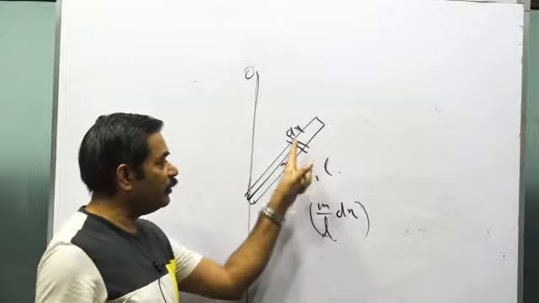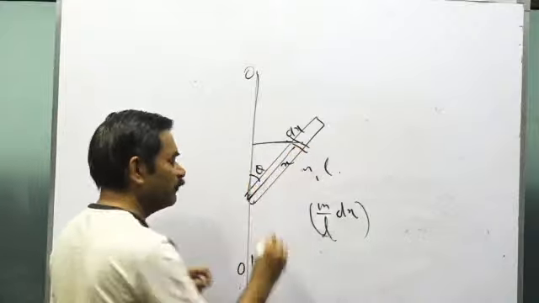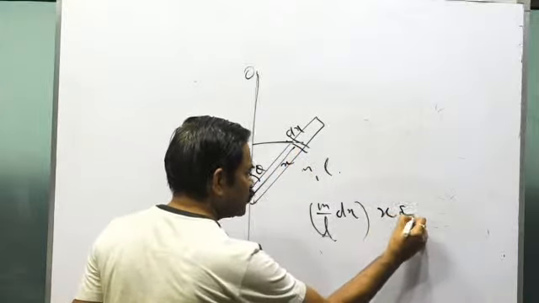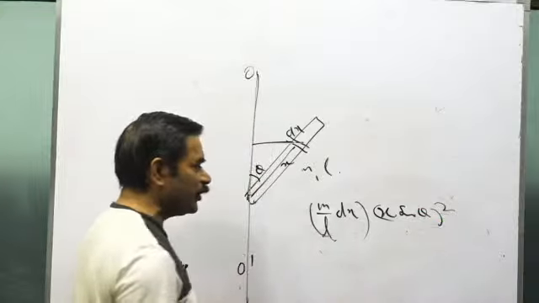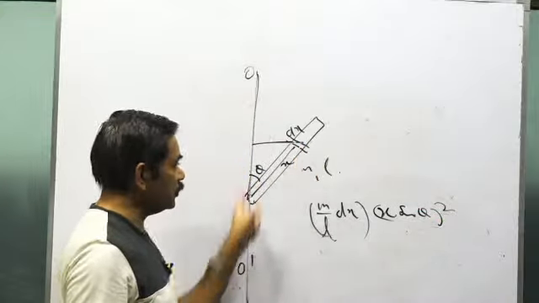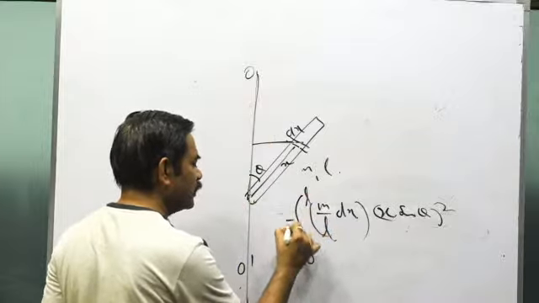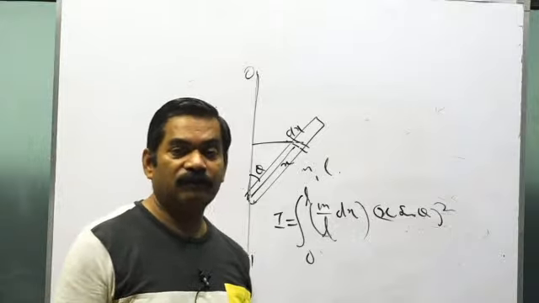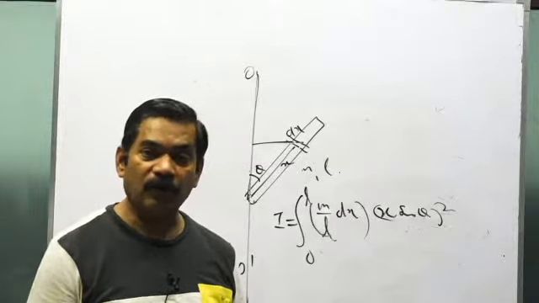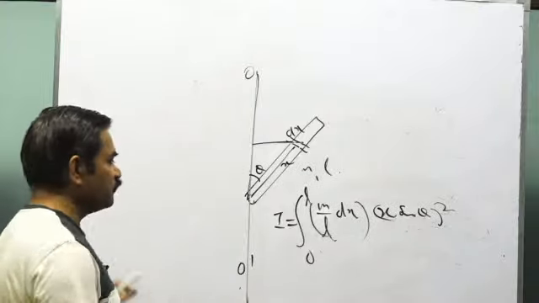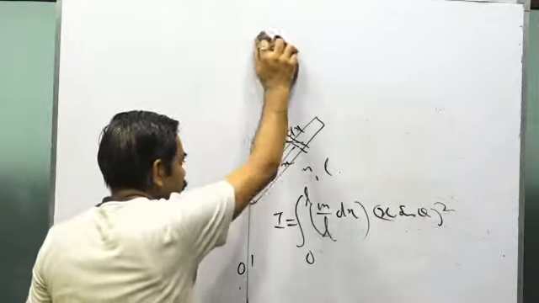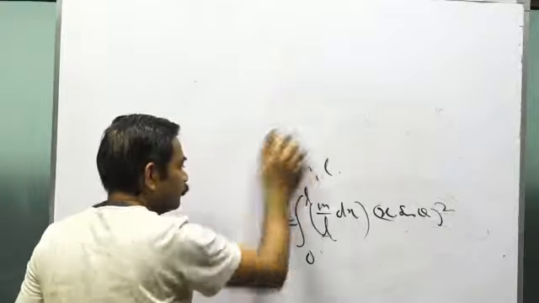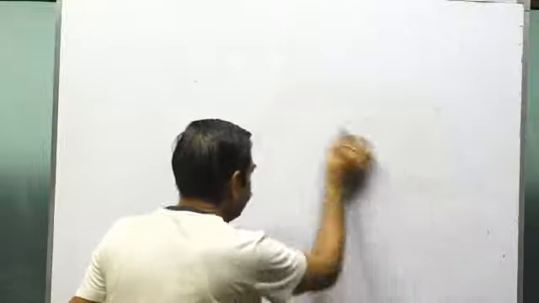The distance of this element from the axis is x sine theta. So the moment of inertia of this small element about the axis is (m by L) dx times x sine theta whole square. Its integration from 0 to L over x gives I. Once again, we are not using the formula for the moment of inertia of the rod, or the theorem of parallel axis or perpendicular axis. These kinds of questions have to be solved by the basic definition of moment of inertia.